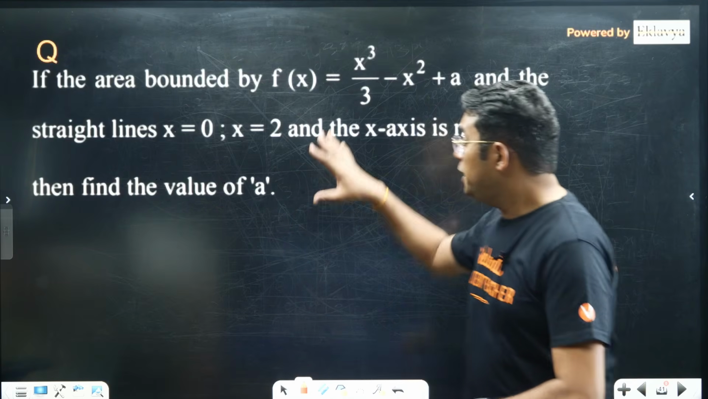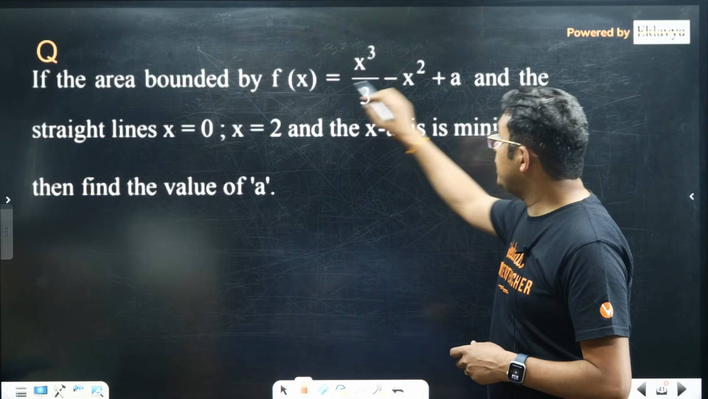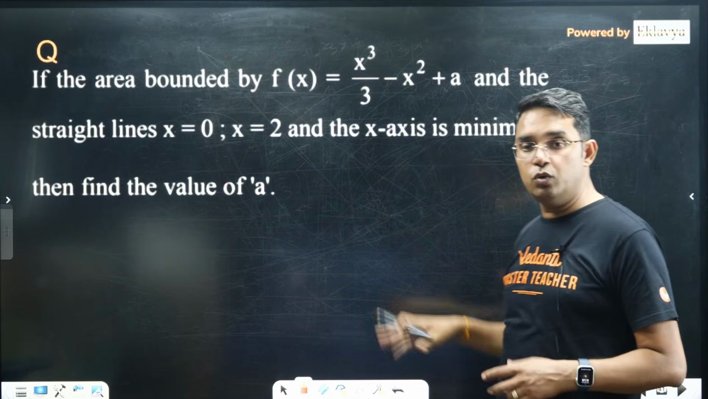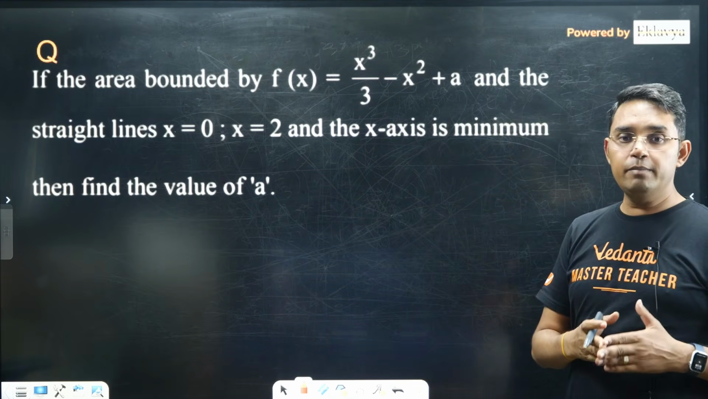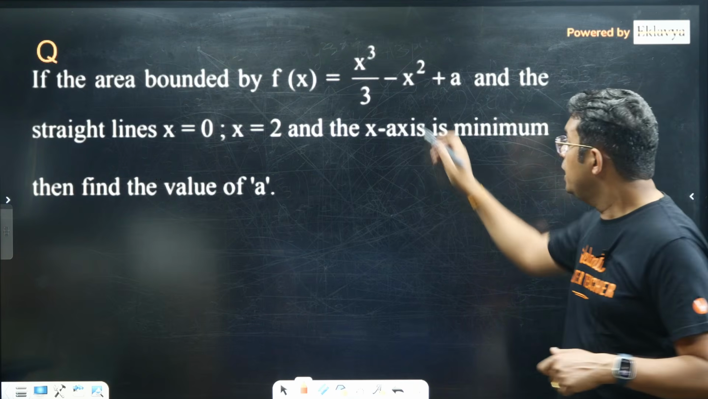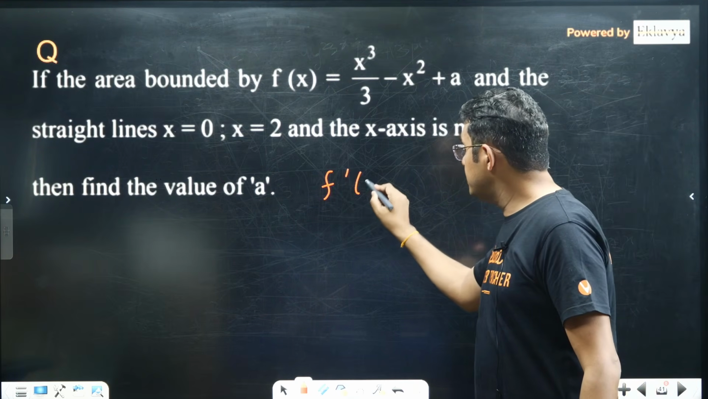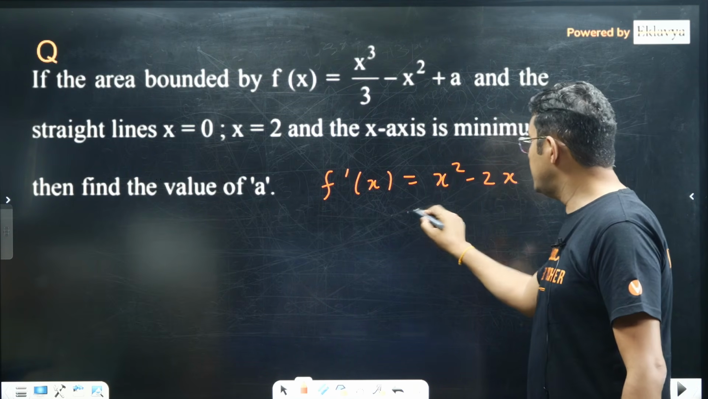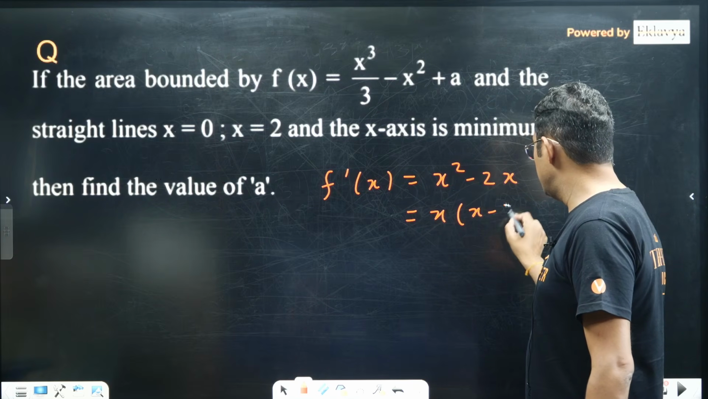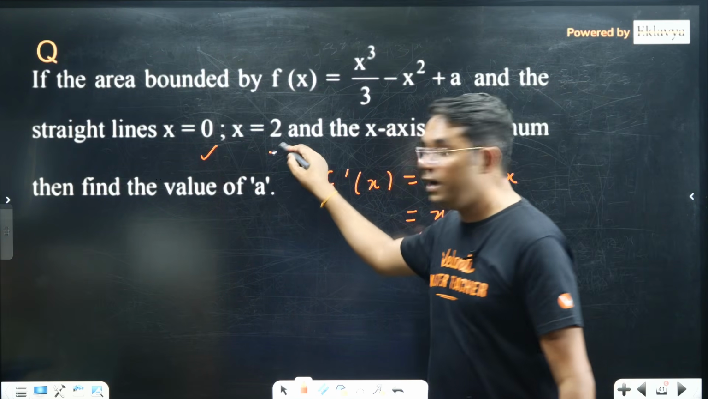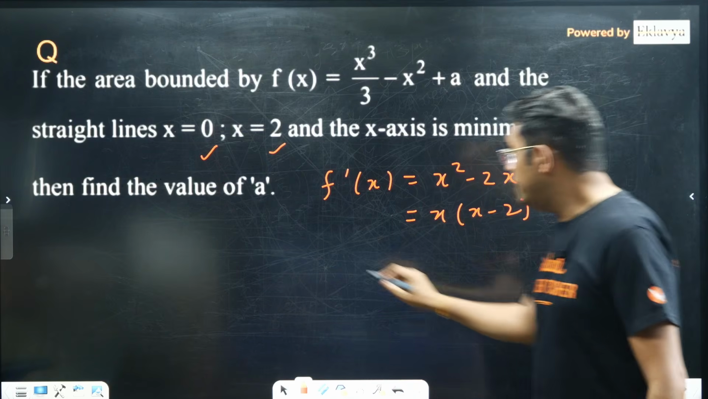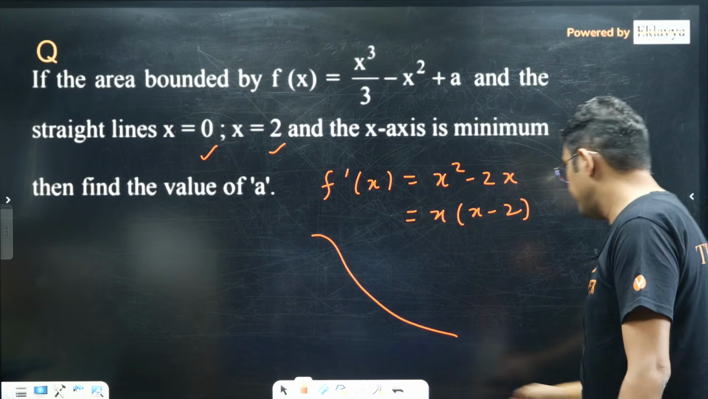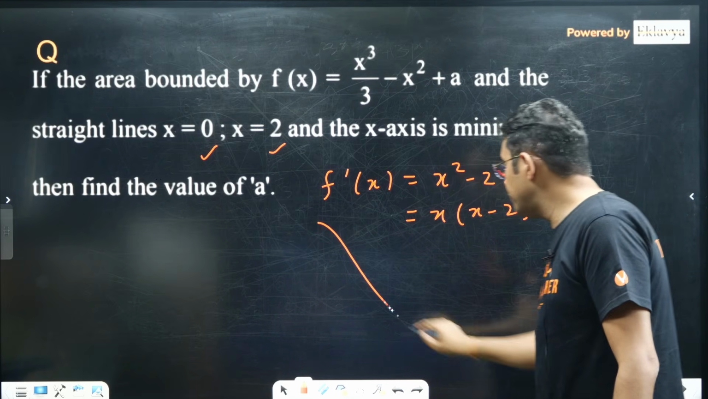If the area bounded by f(x) equal to this cubic and the straight lines x equal to 0, x equal to 2, and the x-axis is minimum, then we have to find the value of a. Now you see this cubic has its derivative x square minus 2x, that is x into x minus 2. So between x equal to 0 and x equal to 2, this cubic will be a decreasing function because its derivative will be negative. So that will be a decreasing function like this.